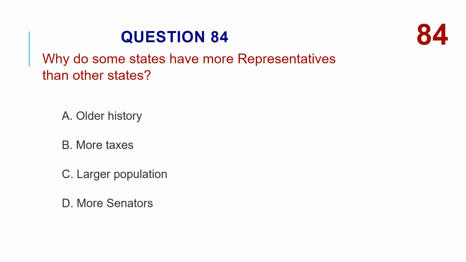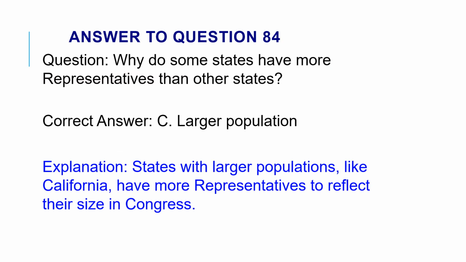Why do some states have more representatives than other states? A. Older history. B. More taxes. C. Larger population. D. More senators. The correct answer is C. Larger population. States with larger populations, like California, have more representatives to reflect their size in Congress.